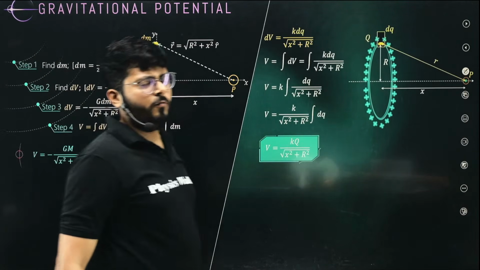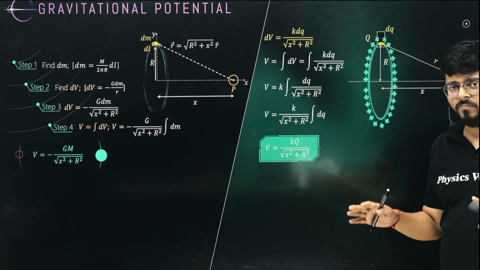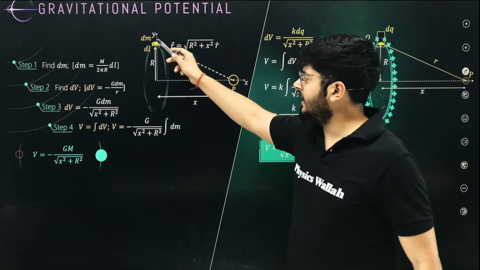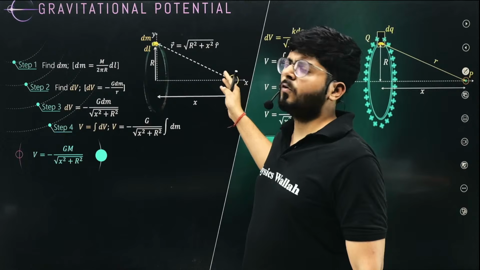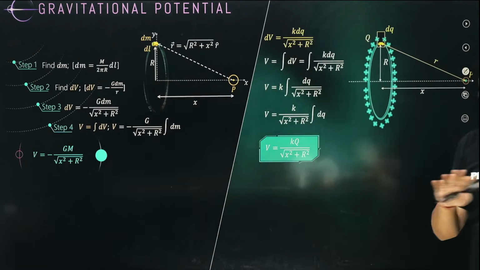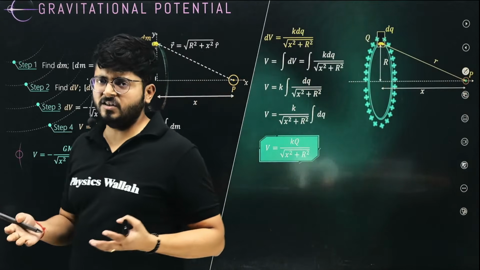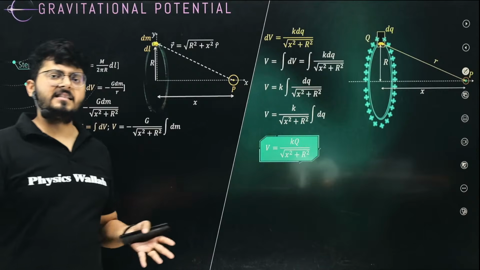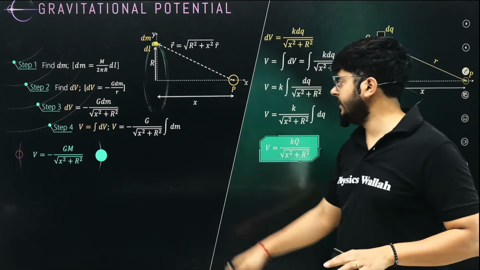Of course, you will not be able to remember all these formulas right now, but that is not the goal. The goal is we can calculate the potential due to any distribution of mass, because again, the gravitational force is a variable force, so we have to use integration. Don't get confused about that use of integration and everything. In the main batches, I will explain the basic mathematics, like why we integrate and all those things. We are going to do that. No problem with that, right?